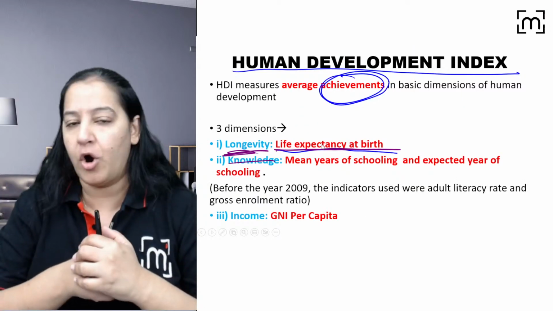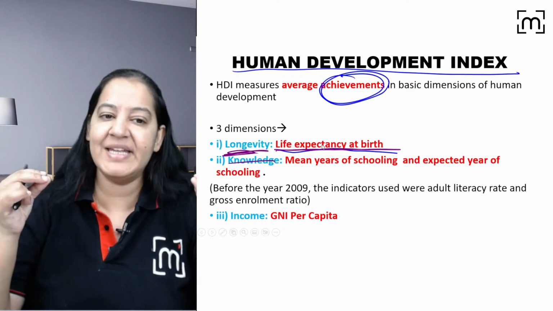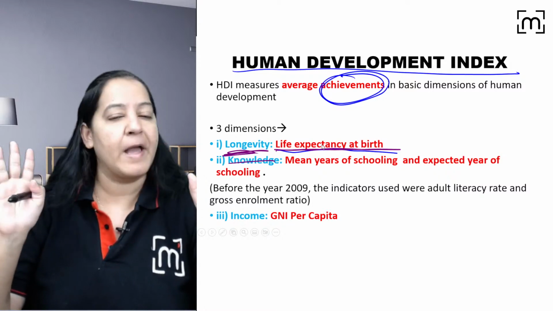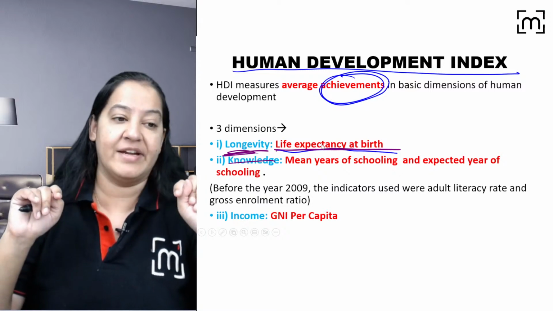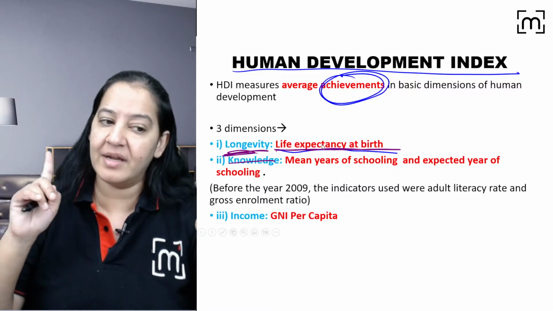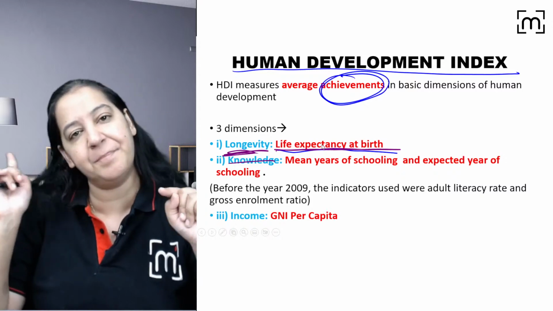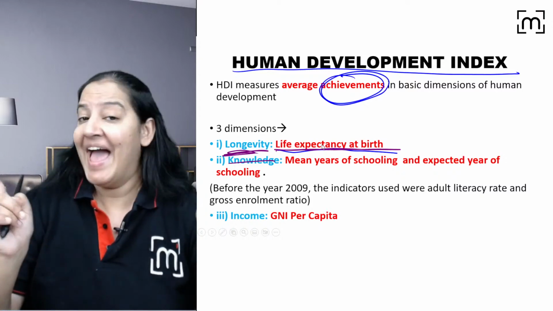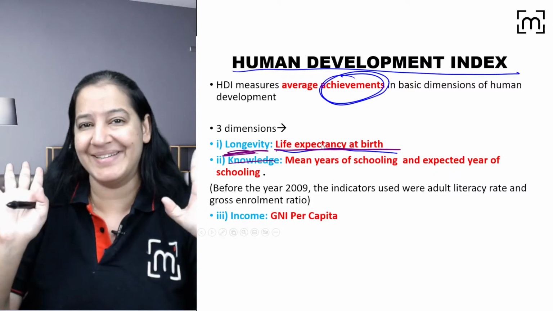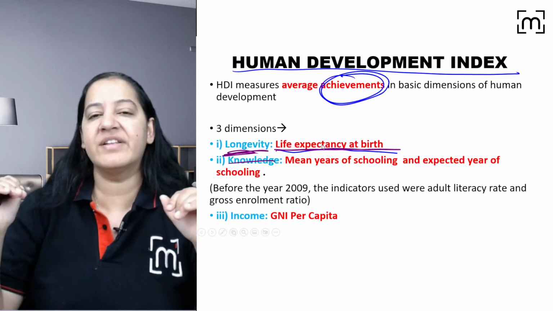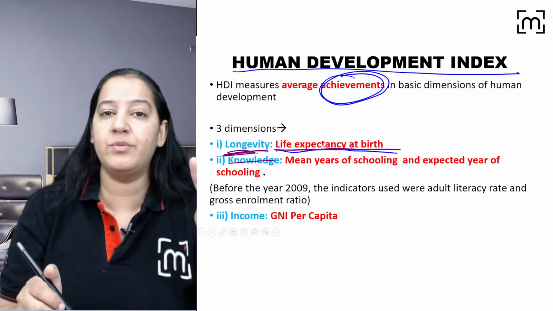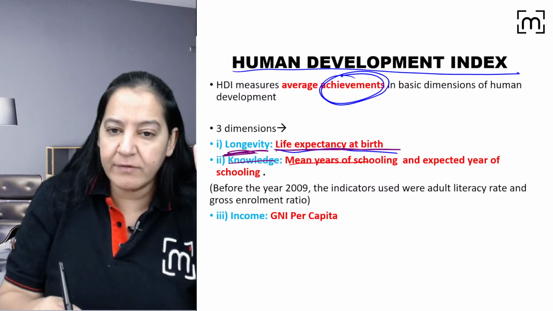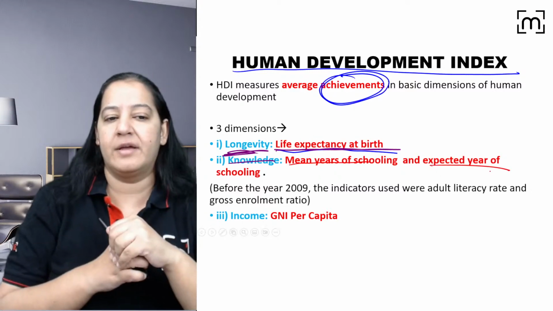Literacy rate, very good, Gaurav. So literacy rate is also an indicator of schooling, of knowledge, but human developmental index, Gaurav, doesn't take literacy rate. Literacy rate that you are talking about, that component is taken in PQLI, not in HDI. HDI में literacy rate नहीं है, Gaurav, mind it, right? But you are absolutely right. With the help of literacy rate also we can test the knowledge. But here for knowledge we use two things, mean years of schooling and expected years of schooling. Give me a thumbs up.